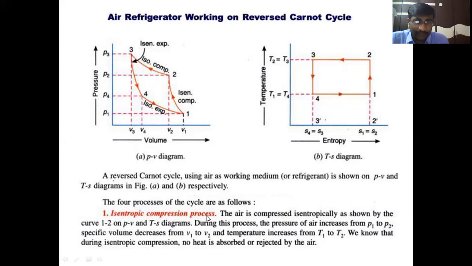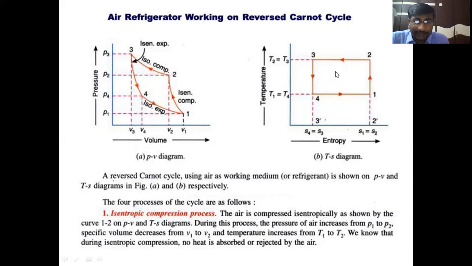Isentropic compression process, that means 1 to 2. The air is compressed isentropically as shown by the curve 1-2 on the PV and TS diagrams. During this process, the pressure of the air increases from P1 to P2. P1 is the initial pressure, and after isentropic compression, the pressure is P2.